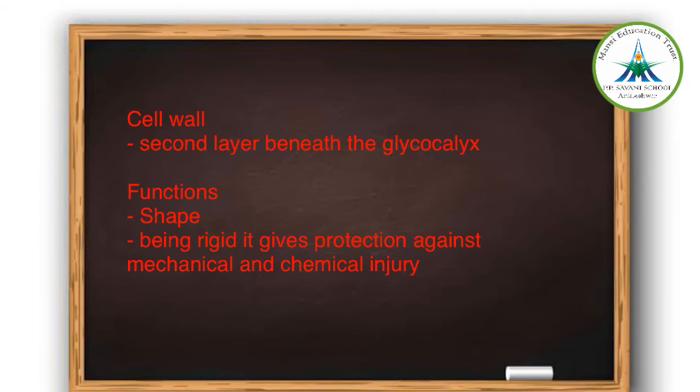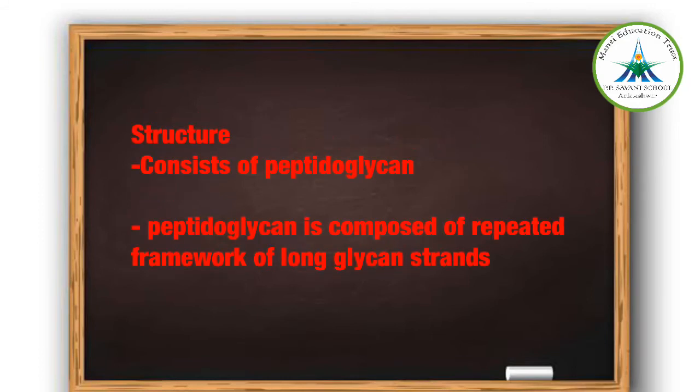Next we have to learn about the structure of the cell wall. It usually consists of peptidoglycan. Now what is peptidoglycan? It is a network of polysaccharide molecules connected by peptide or polypeptide crosslinks.